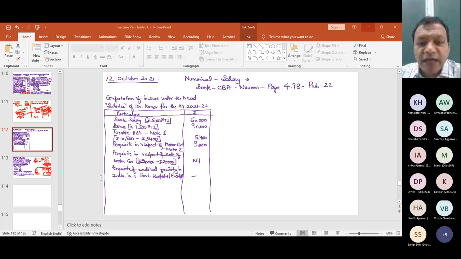Payment by the employer on an accident insurance policy taken for the employee by the employer. So the policy is taken for the employee, but who has taken this policy? The employer itself has taken the policy. Then that premium is not taxable in the hands of the employee. And the logic which I have given you, of course the court has also applied, if you have read that ruling. Of course you must not have read that ruling, and there is no need to read that ruling for your level.